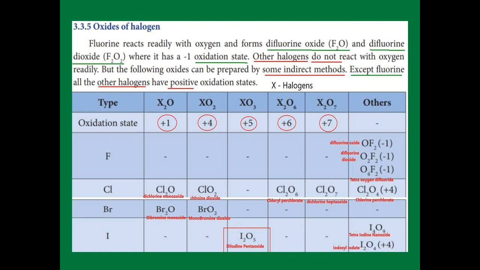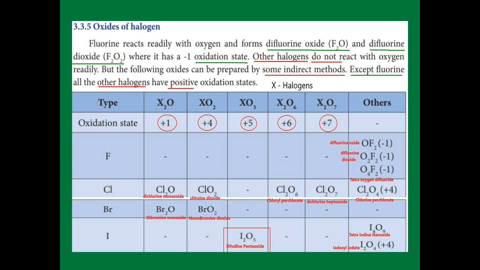There is no +5 oxidation state of chlorine. And then bromine. The same way in bromine also we have X2O and XO2 type, and after that there is no XO3, X2O6, X2O7 type for bromine, but we have for chlorine X2O6, that is Cl2O6, and X2O7, Cl2O7. Cl2O6 is called chloryl perchlorate, and Cl2O7 is called dichlorine heptaoxide. In both, the oxidation state is +6 and +7 respectively.